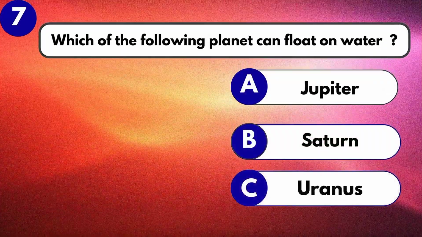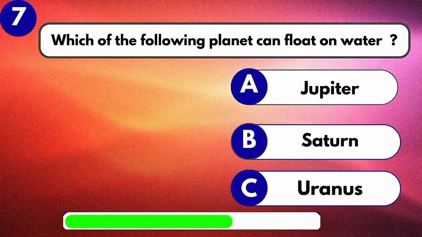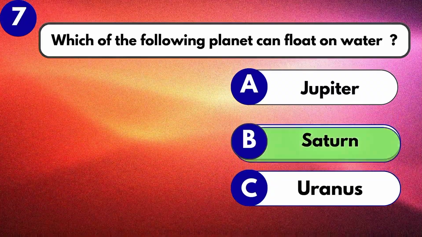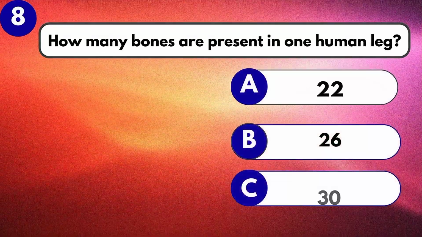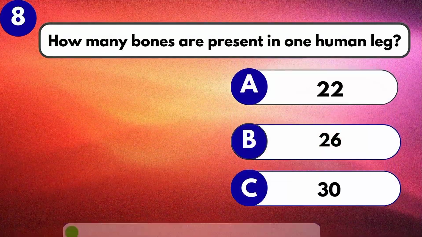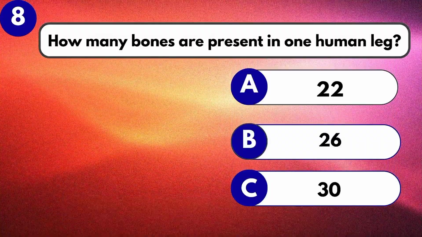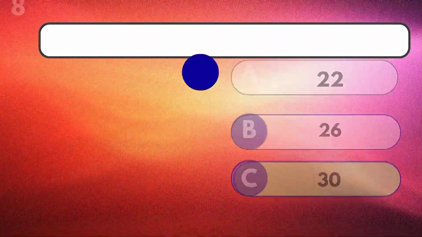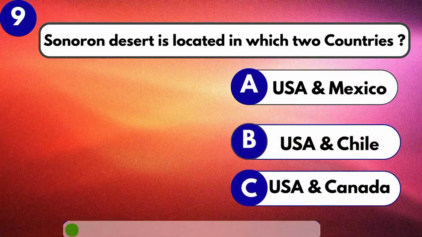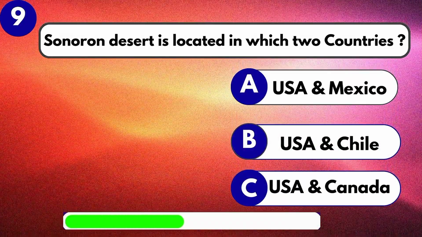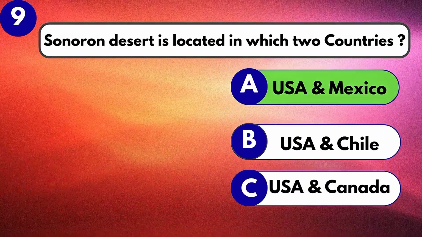Which of the following planet can float on water? Saturn. How many bones are present in one human leg? 30. Sonoran Desert is located in which two countries? USA and Mexico.